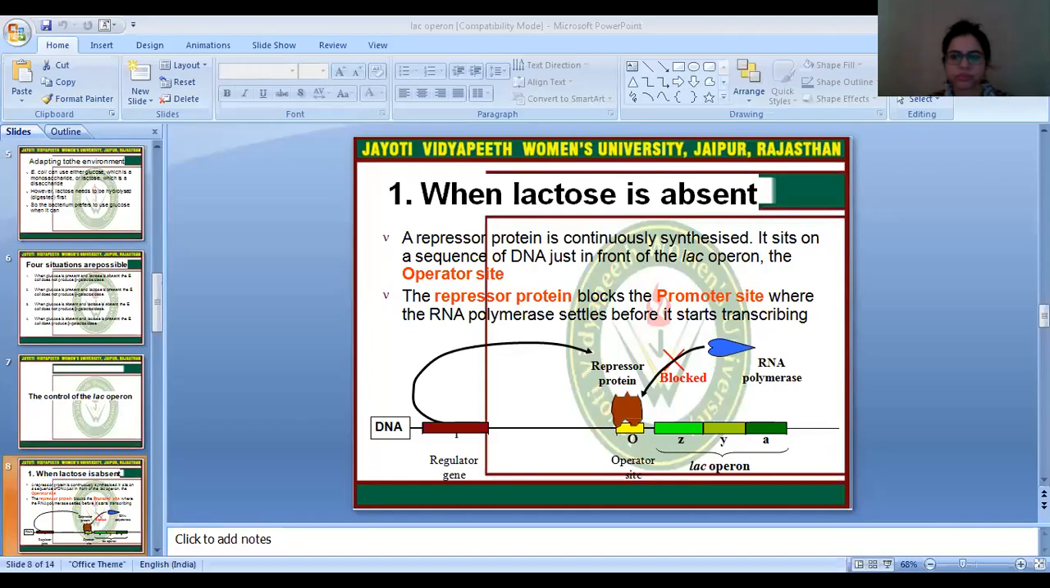For the explanation, we have to know about the control of the lac operon. For understanding, I am sharing the screen with the slide, so you can better understand.